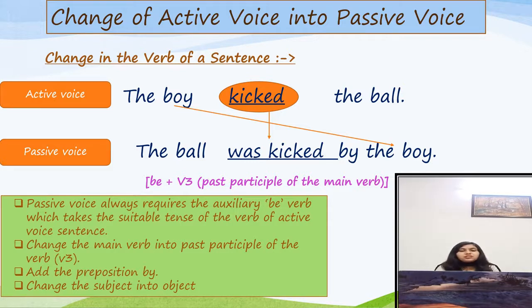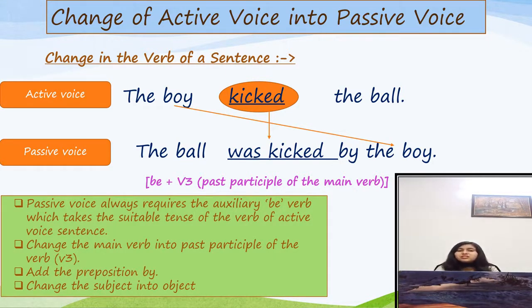After making changes in the verb, we add the preposition by. And you can see here, we have written here the preposition by, and after the preposition by, we mention the object. And the object is the boy. This object is the subject of the sentence in active voice.